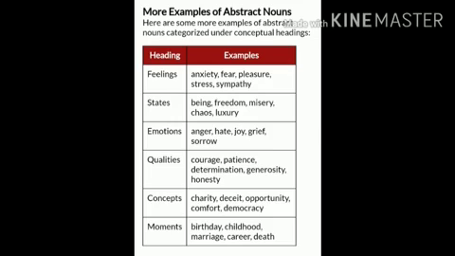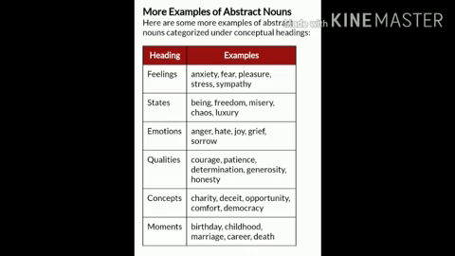More examples of abstract nouns can be understood with the following example. Here are some more examples of abstract nouns that are categorized under conceptual headings. Feelings, examples: anxiety, fear, pleasure, stress, sympathy. States: being, freedom, misery, chaos, luxury. Emotions: anger, hate, joy, grief, sorrow.